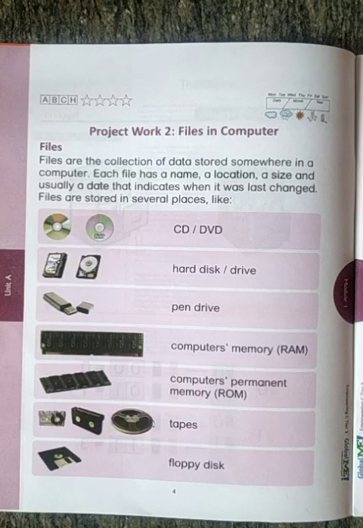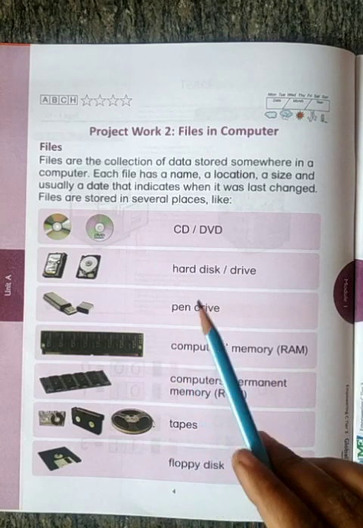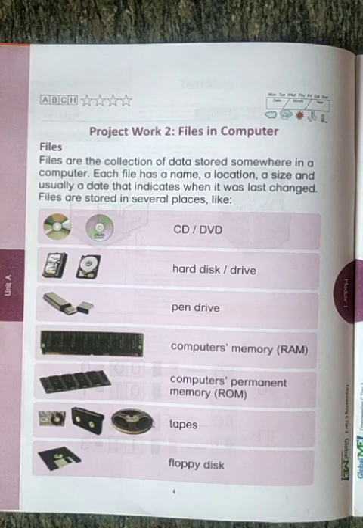Then the date means whenever the rack is free, the books will be with you. Whenever the rack contains those books, that is the last date. On the day the books were in the rack, we call it the last date indicated. Like that, files also indicate the last date when changes were made. Now we know what a file is, and that a file has its name, location and size. What do you mean by files?